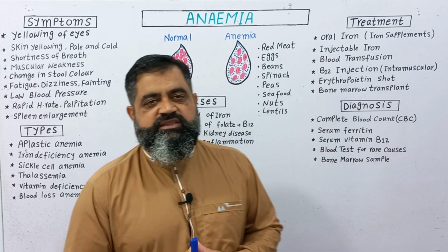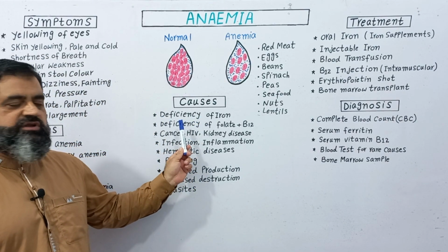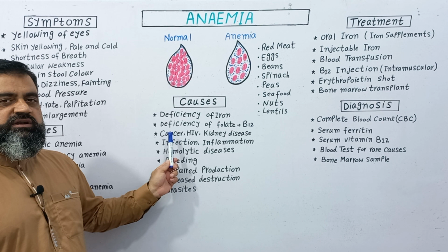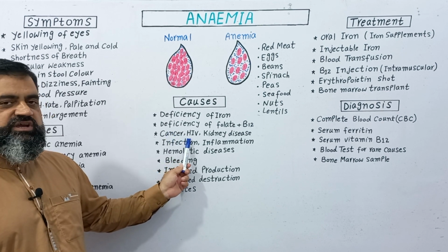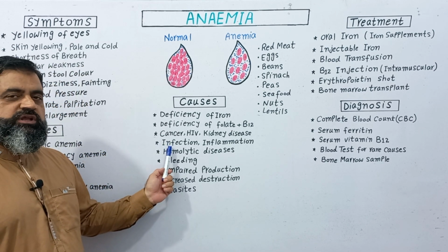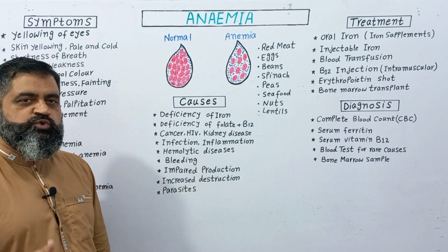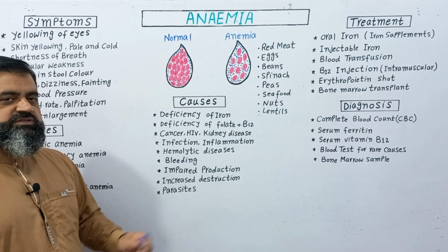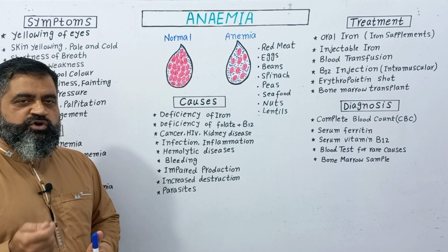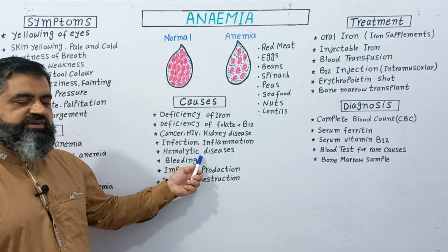Now we are going to look at the different causes of anemia. Anemia can be caused by deficiency of iron, as we already mentioned, and deficiency of vitamin B12 and folate. Certain severe conditions like cancer, HIV and kidney diseases can also lead to anemia. Infection in the body like typhoid or any other severe infection, inflammation in the body or liver may also lead to anemia. Hemolytic disease is a disease in which red blood cells are destroyed due to some genetic problem, or wrong blood transfusion may also lead to anemia, which usually takes place in infants.